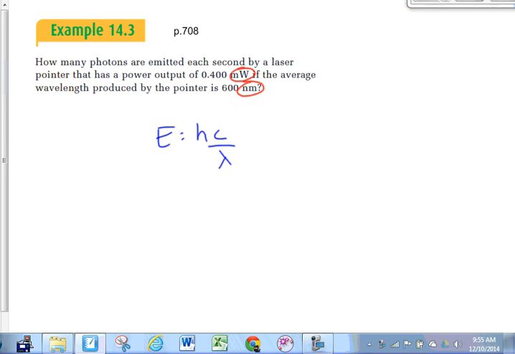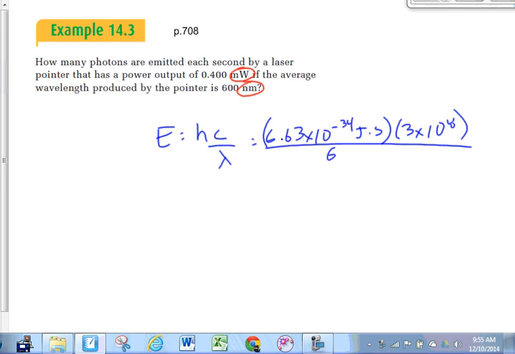So let's do it. Okay, easy, go to hc over lambda: 6.63 times 10 to the minus 34 joule seconds, times 3 times 10 to the 8th, the speed of light, divided by 600 times 10 to the minus 9. We get 3.315 times 10 to the minus 19 joules. All right, so there's the energy of a photon. We're looking for a number of photons.